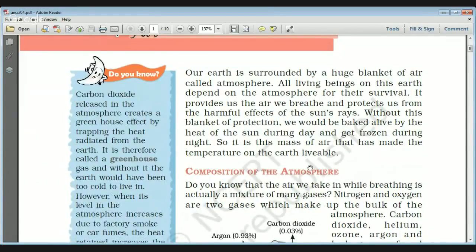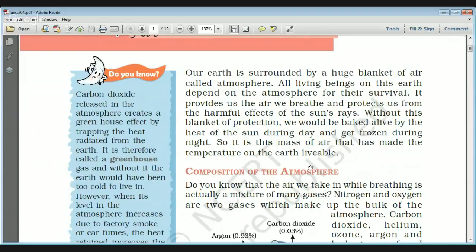And all the living beings on this earth depend on the atmosphere for their survival, because of the air which we breathe, and because it protects us from the harmful effects of the sun rays. The atmosphere has various types of gases like ozone, and ozone actually filters the sun rays, and that is why harmful ultraviolet rays do not reach the surface. It protects our skin and also protects us from cancer and other diseases.